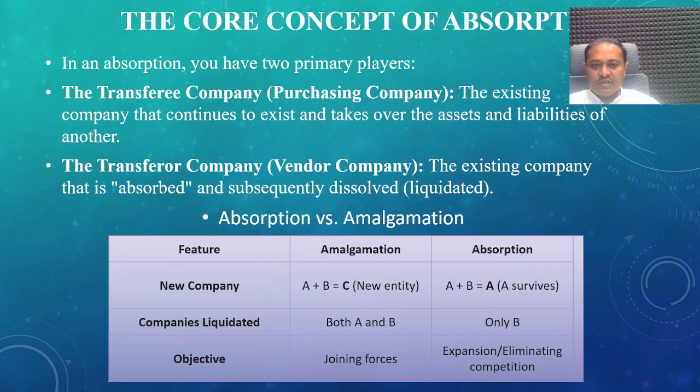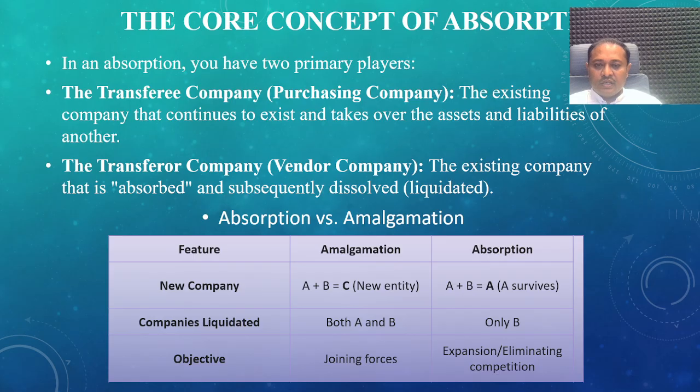To understand absorption easily, we differentiate absorption and amalgamation, which have some different features. The first feature is the new company. In amalgamation, A and B company come together and form a new company, that is C Limited.